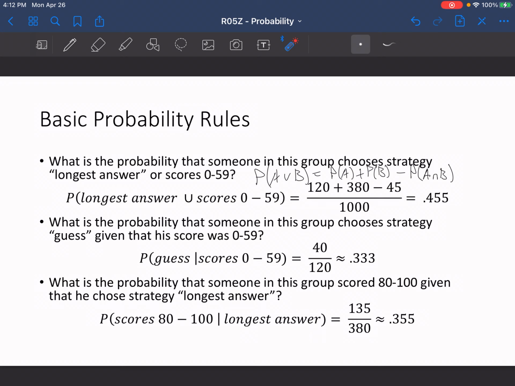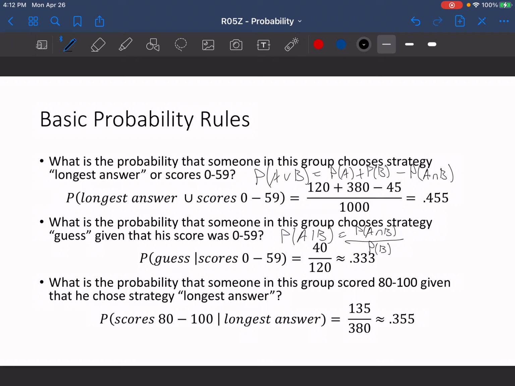The formula is that the probability of A given B equals the probability of A and B divided by the probability of just B itself.